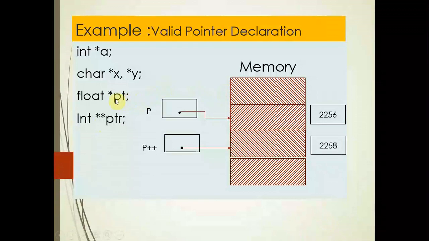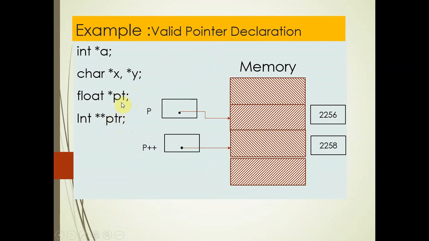Suppose for example you just see here *pt. What does it mean? Value at address pt means pt contains the address of another variable, but in this case it is a double pointer.